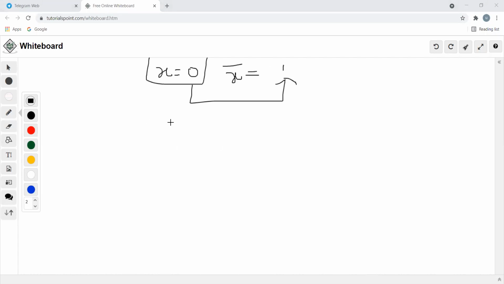Very good. If suppose x value is 1, what is the x bar value? Very good. That is 0. So can you frame the truth table for this? Always 1 in the sense true, 0 in the sense false. So 1 and 0 are truth values. Am I right? So can I apply a truth table for this?